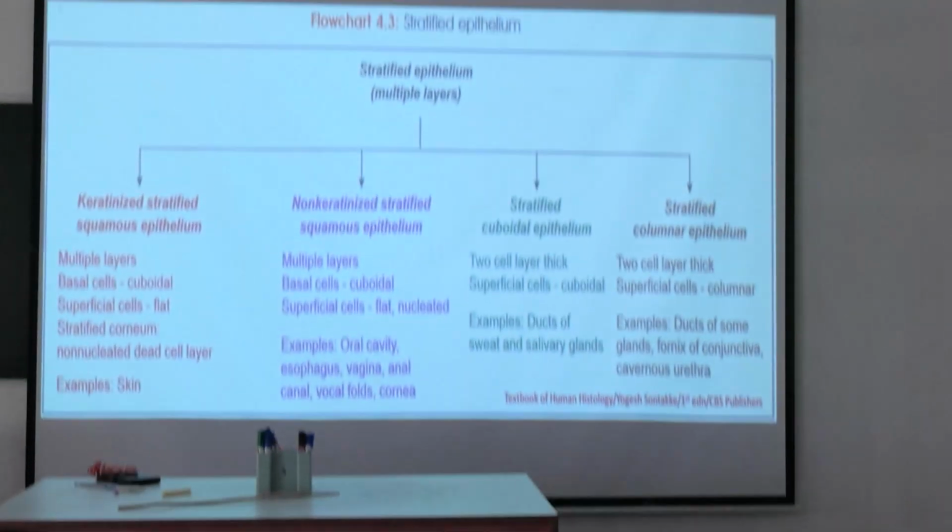Stratified cuboidal epithelium, two cell layers thick, superficial cells cuboidal. Examples: duct of sweat and salivary glands. And here stratified columnar epithelium, two cell layers thick, superficial cells columnar. Examples are ducts of some glands, fornix of conjunctiva, cavernous urethra. Okay.